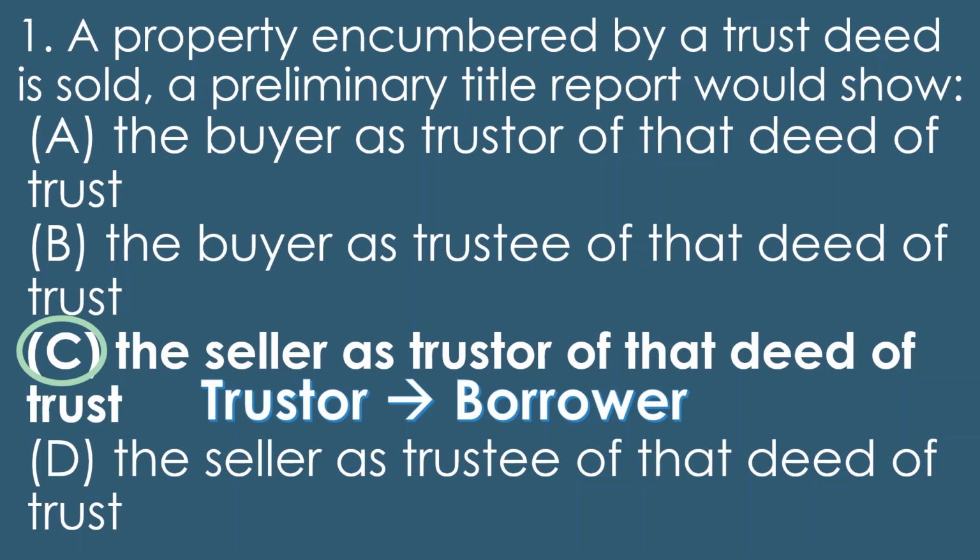So what we're looking at is what's existing on the property is the seller's existing loan, and the seller is the trustor who's the borrower. So you're looking at who is actually the borrower, which of course is going to be the seller on this one, which is kind of interesting. So it's C as in Charlie, the seller as trustor of that deed of trust, and just be real careful with that one, because a lot of people will not understand that a preliminary title report is actually dealing with the existing items on the property, which includes the seller's loan that they may have on it.